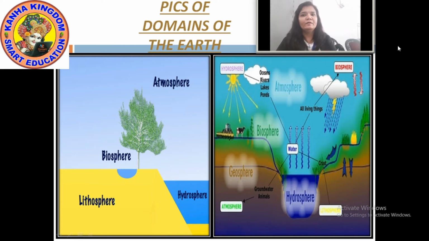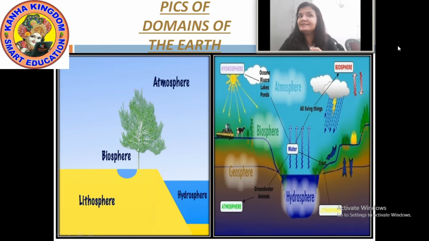Hydrosphere, you can see it is showing the water. So hydrosphere, the area which is the very big area which is covered with water. Biosphere, you can see the biosphere, where all the other three domains, that is the atmosphere, hydrosphere and lithosphere, all together when they are there, it makes a biosphere. Now in the next picture, I have shown you how all these domains work.